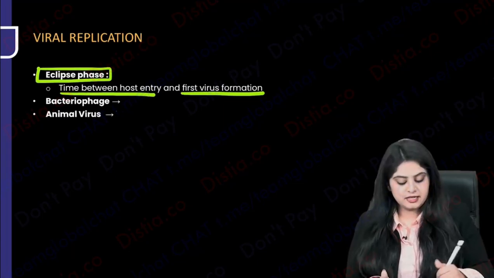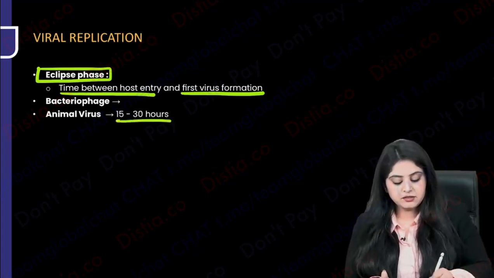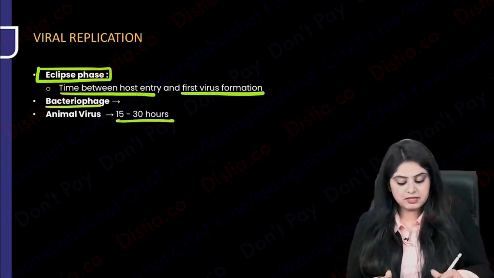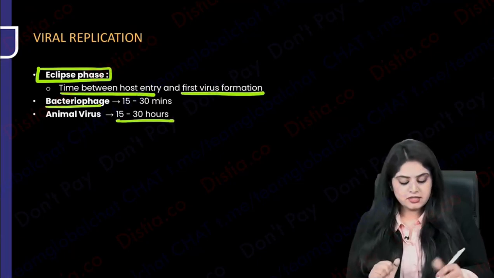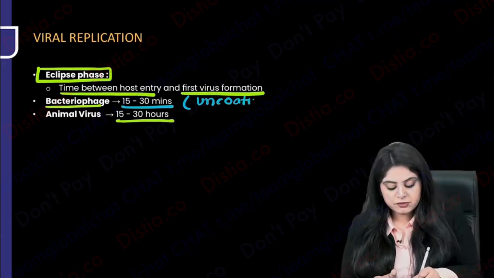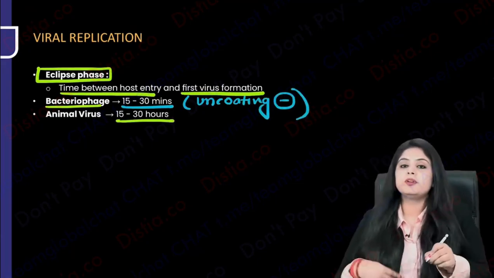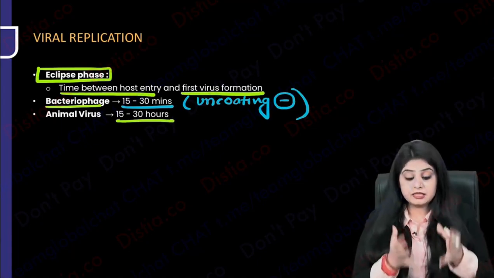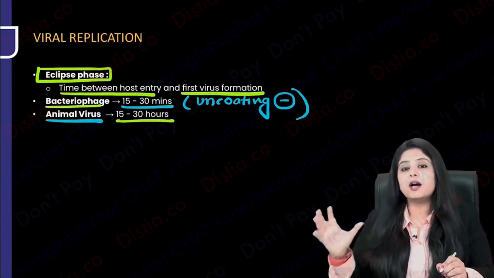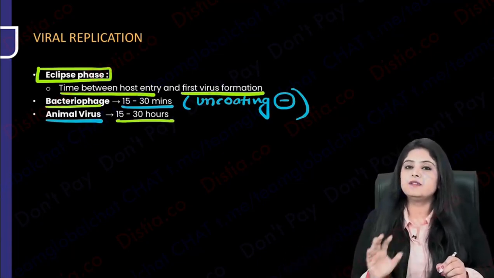Now you will understand that for animal viruses, it takes almost 15 to 30 hours. But bacteriophage takes less time. How much? Just 15 to 30 minutes. And I've told you this concept. Why? Because the uncoating step was missing. If one step is absent in Appu on a bar stool, of course it's going to take less time. So animal viruses are going to replicate in 15 to 30 hours. Bacteriophage, it's only within half an hour.